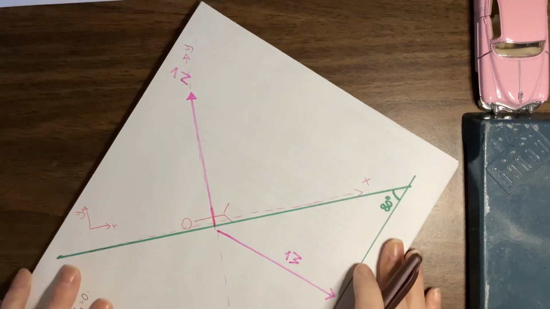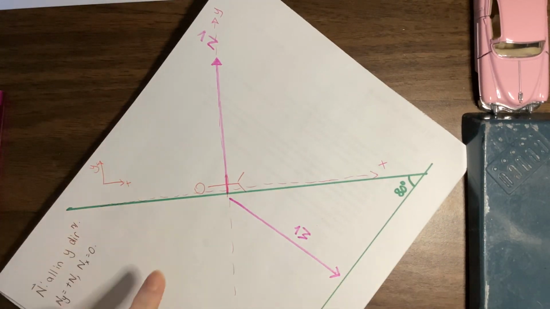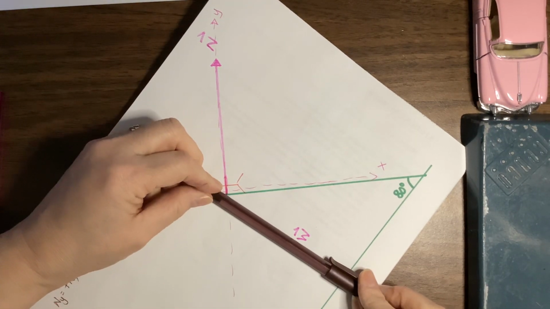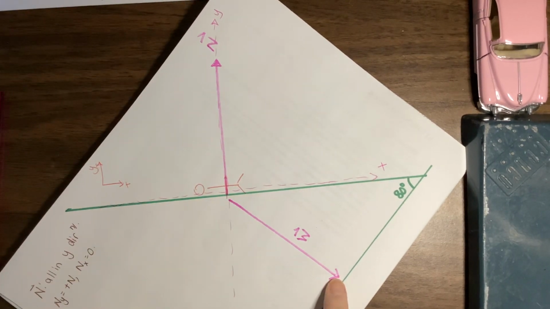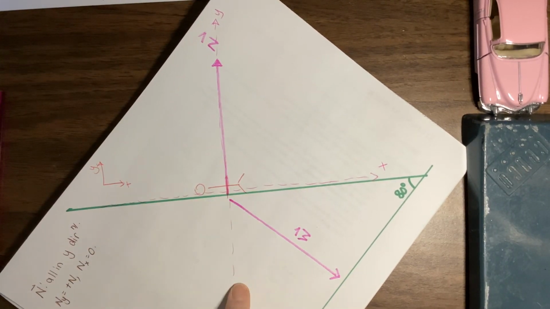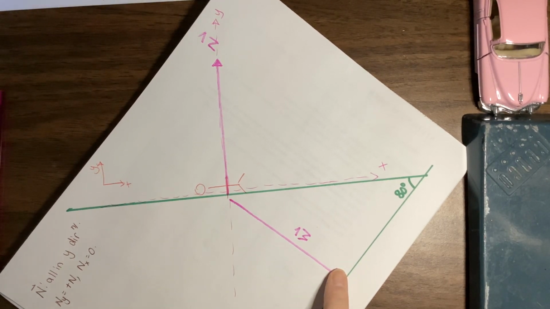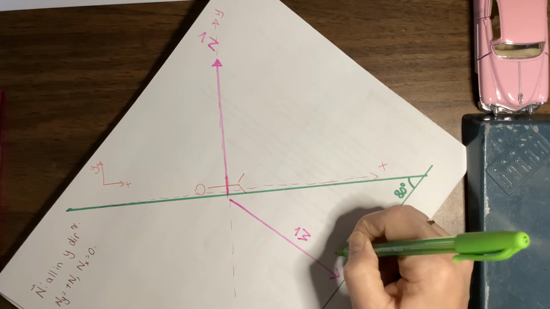For some people, that's easier to see if you twist your paper so that x and y look the normal way. If your x looks like this and your y looks like this and your weight is over here, that helps you see that your weight does have an x part and a y part. Part of it is parallel to the hill and part of it is perpendicular to the hill. So the next thing we have to do is draw those components of the weight vector. To draw those components, we might remember how we drew components way back in chapter 3.